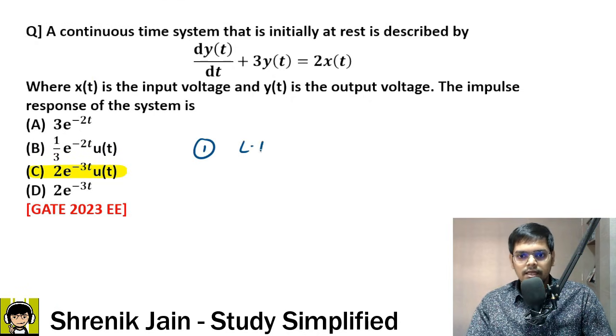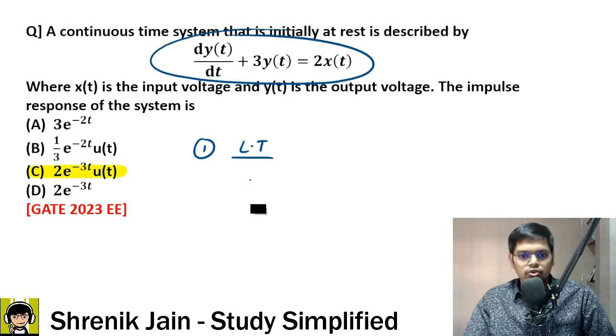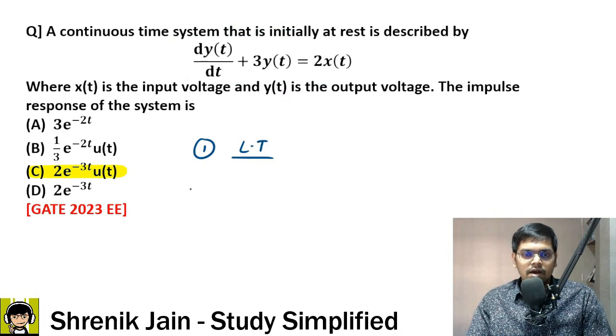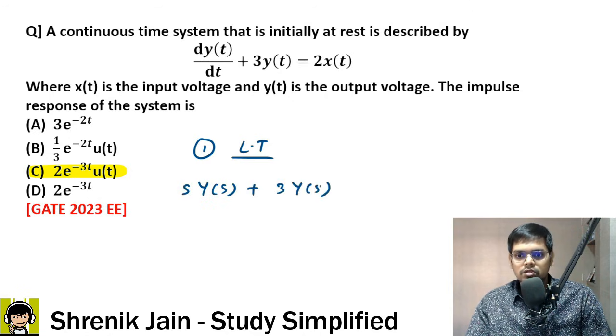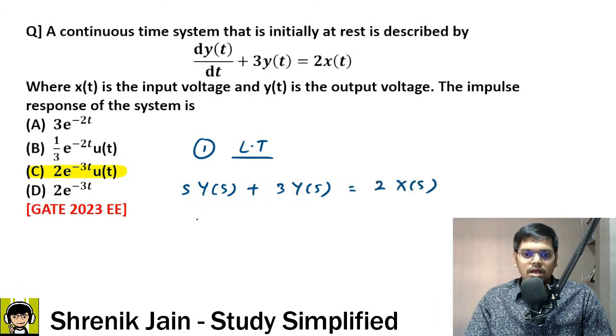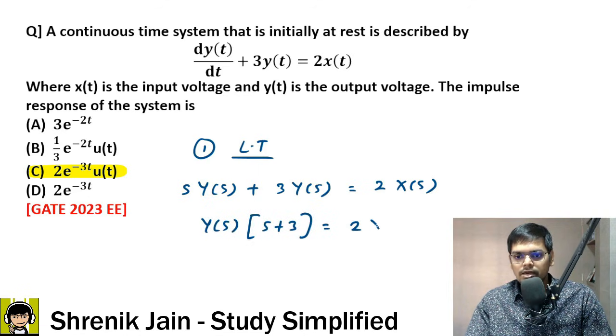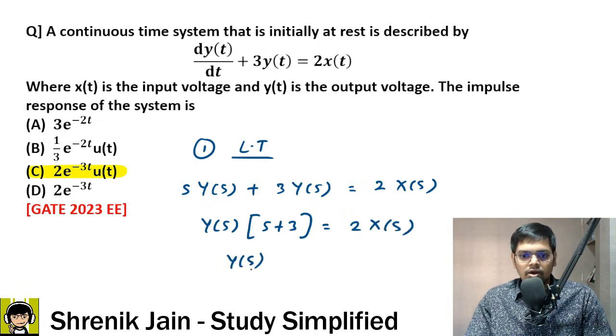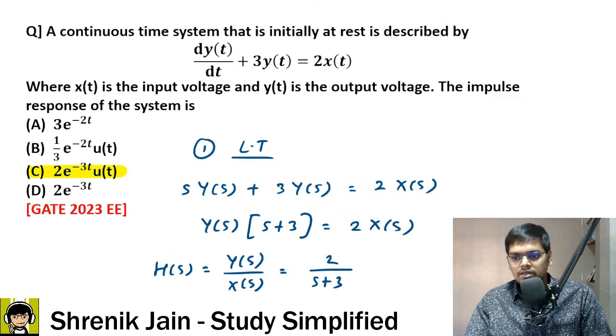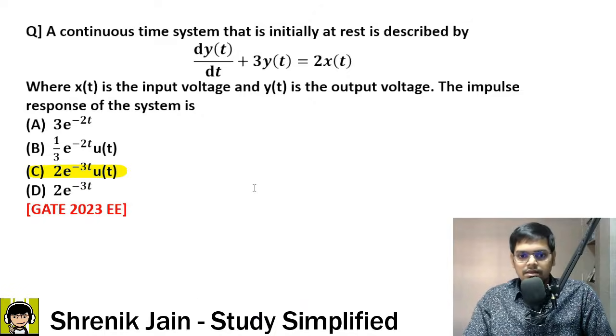First step, taking the Laplace transform of the above equation. So we are getting Laplace of dy of t upon dt is s times y of s. The next term, Laplace of 3y of t is 3y of s, that is equal to Laplace of 2x of t is 2 times x of s. Now in the left hand side, y of s can be taken common, bracket is s plus 3, right hand side 2 times x of s. Now rearrange: y of s by x of s is equal to 2 by s plus 3. Now this thing is nothing but h of s. Once you got your h of s, then take the inverse Laplace transform to get the answer.